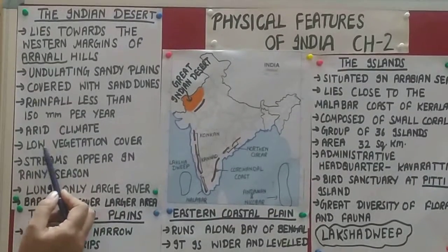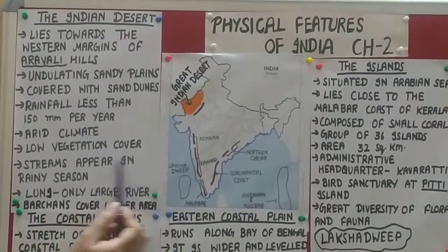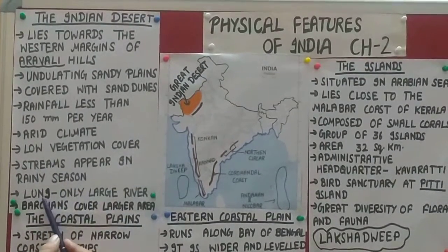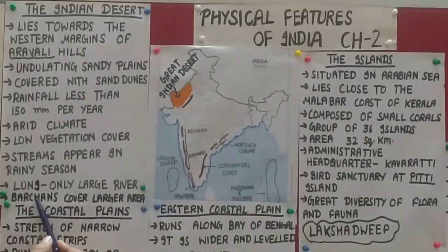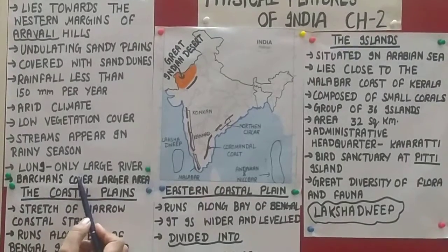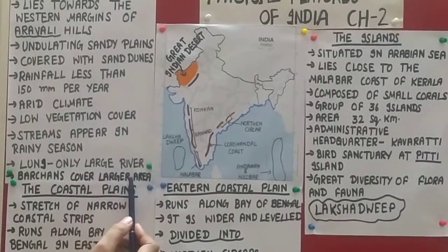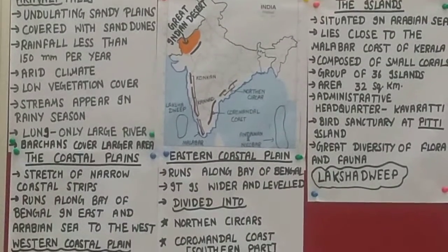Because of arid climate, there is low vegetation cover. Here streams appear in rainy season only, and Luni is the only large river. And in this area, barchans are found. Barchans are the crescent shaped sand dunes. So this was about the Indian desert.